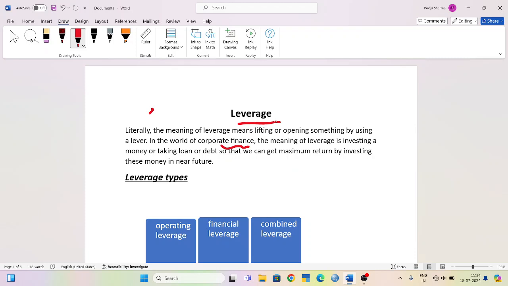How will we find out which firm is a leveraged firm? The question arises here. Suppose Mr. X is a businessman. He has more debt than equity.